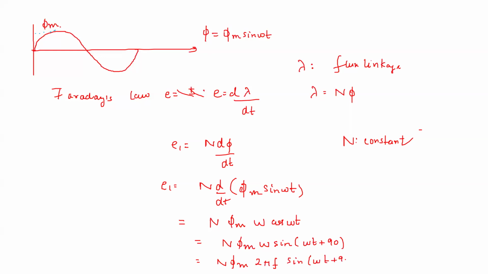Sine omega t plus 90. So this is E1. Now if I have to tell you the RMS value of this E1, what will be the RMS value?